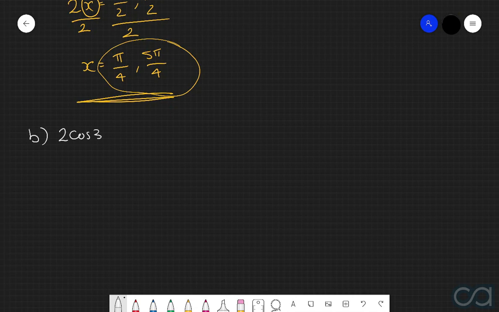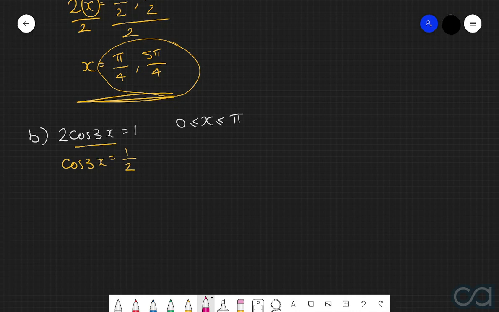2 multiplied by cos of 3x is equal to 1. And we're going to consider this on the domain of x being between 0 and pi. So, once again, first thing that we're going to do here is isolate this cos of 3x. We can do that by dividing both sides by 2, in which case we get cos of 3x is equal to 1 over 2.